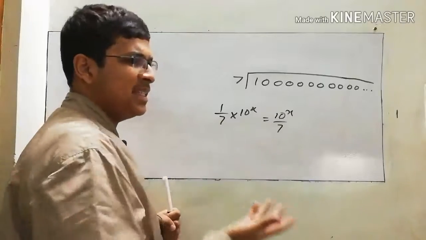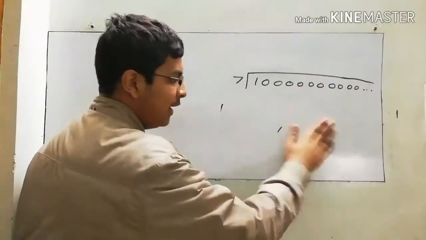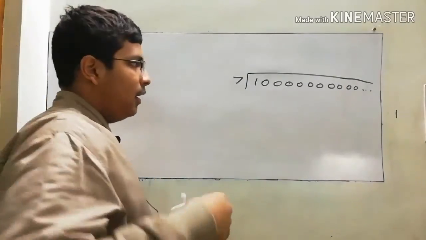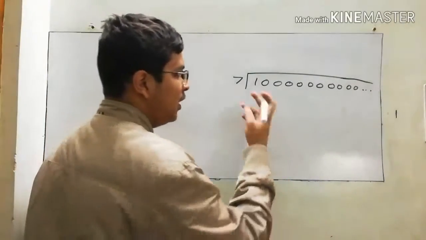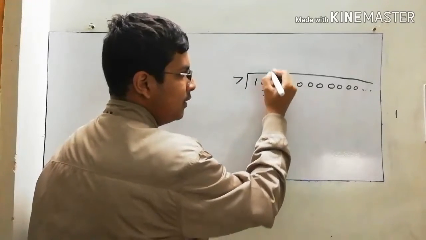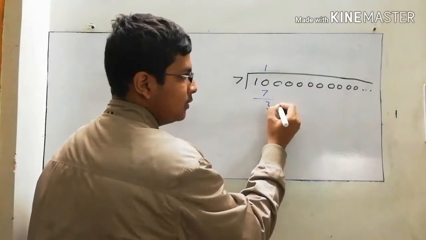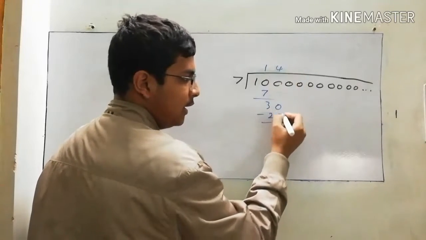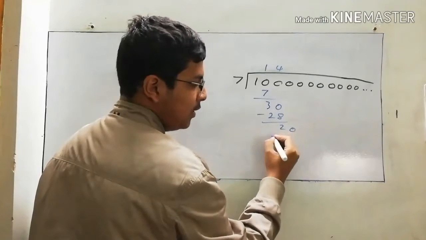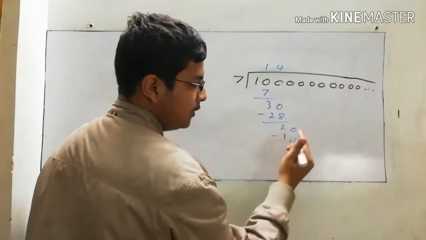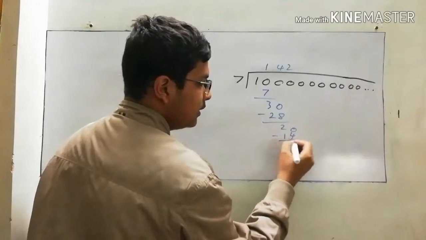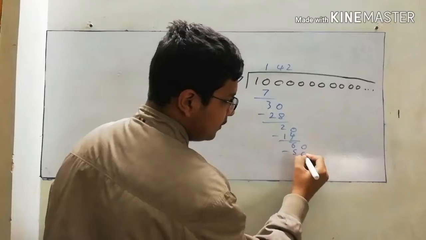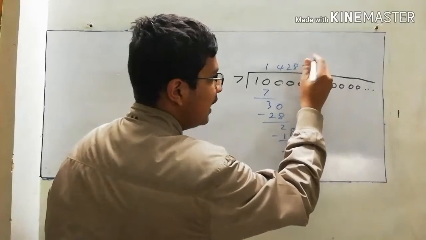So what is the easiest way to do so? We will divide it, using some common division method. So let's divide. What will come? 7. I'm just writing the numbers. Then 30 minus 28, 4. Then next we go. It will be 20 minus 14, 2. Then there is 6. 60 minus 56. It will be 8. Next it will be 5.